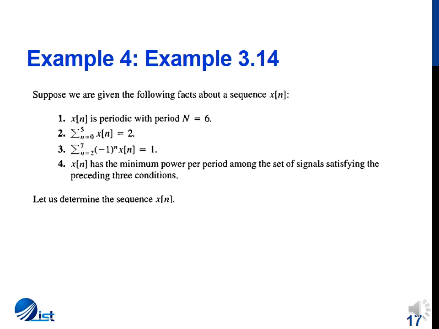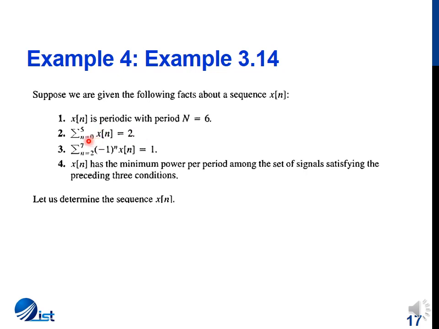So suppose we are given the following facts about a signal x of n. The first fact is that the signal x of n is periodic with a period N equal to 6. The second fact is the summation of x of n from n equal to 0 to 5 is equal to 2.